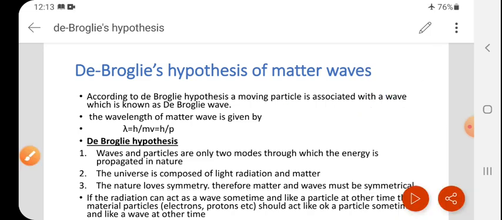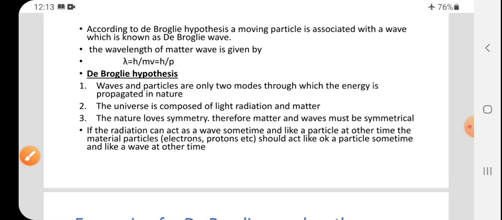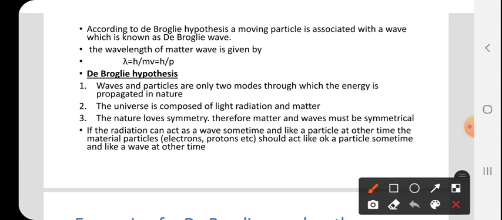And here is the hypothesis. How many hypotheses are there? There are only 3 hypotheses. Let me explain them one by one. Waves and particles are the only 2 modes through which energy is propagated in nature.